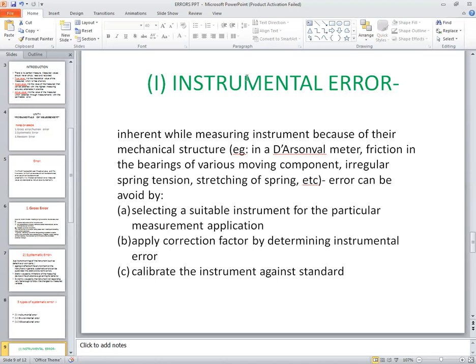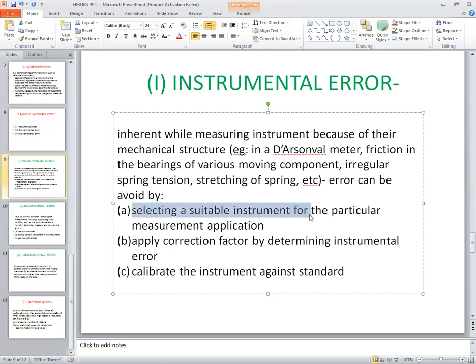But this error can be avoided. This error can be minimized by selecting a suitable instrument for the particular measurement application. Means we have to select the proper instrument. Second, apply the correction factor. We can also correct the error percentage by applying the correction factor.